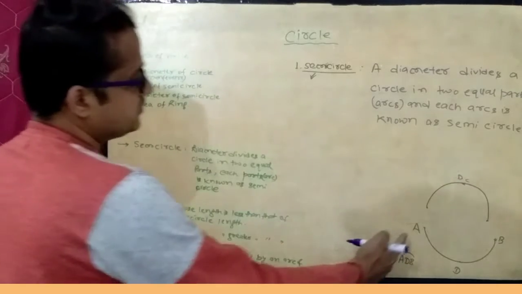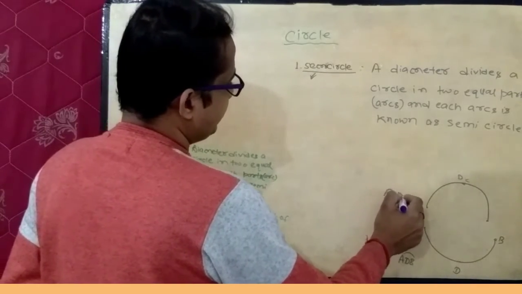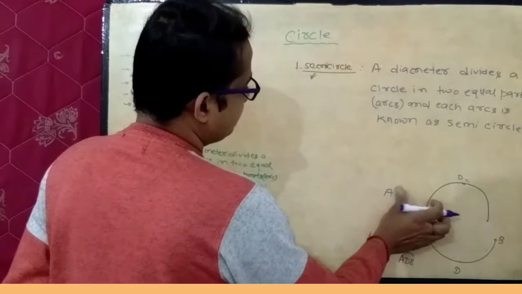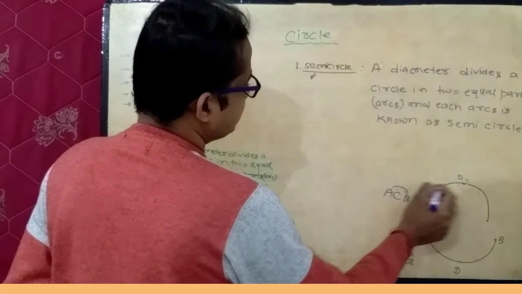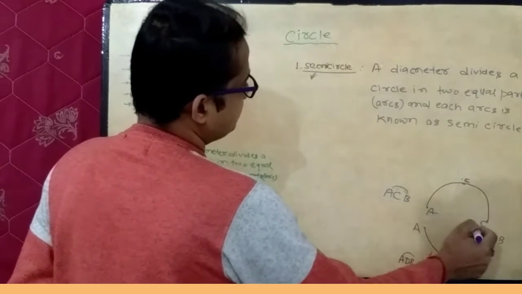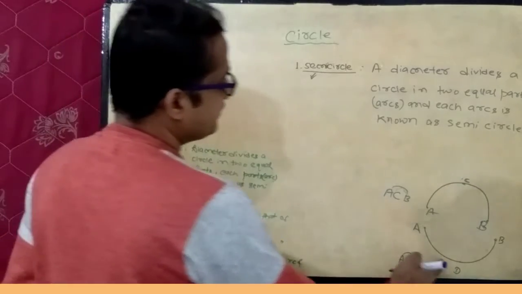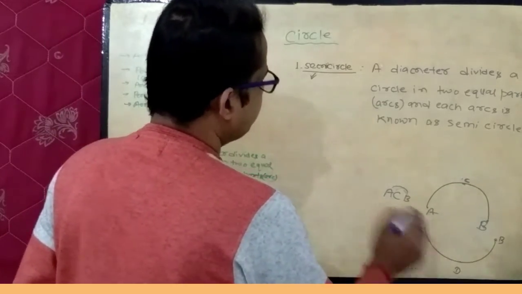In this figure, ADB is the first semicircle and ACB is the second semicircle. This A, C and B is the second semicircle and the A, D, B arc is the first semicircle.